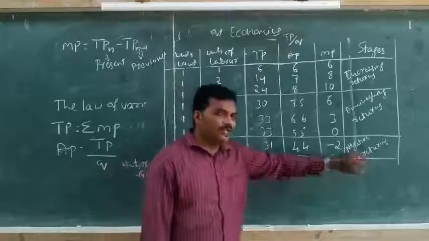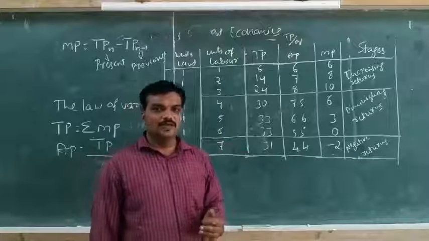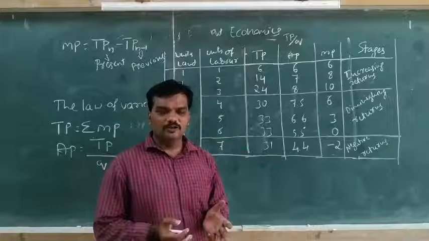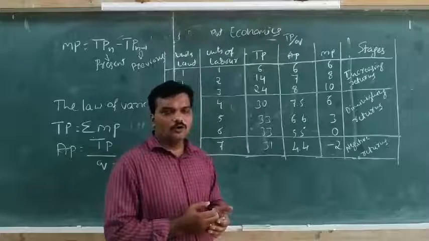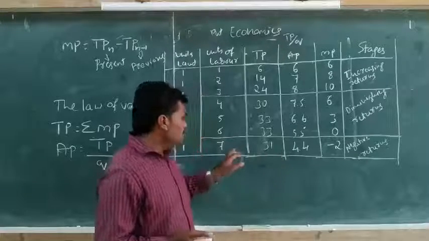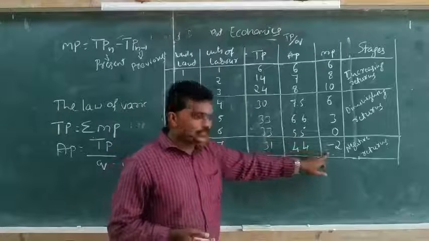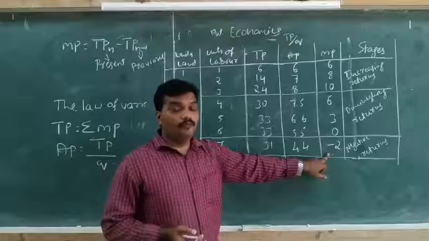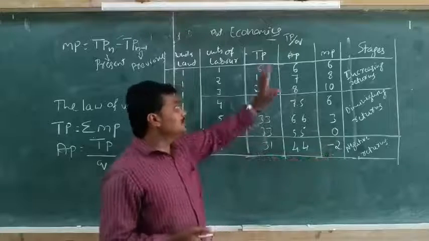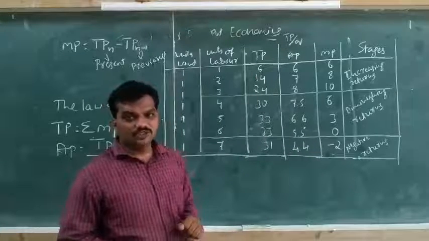Then the third stage, negative returns. Negative means decreasing output. As they employ more and more inputs, the marginal product becomes negative, which means the output decreases. This is the schedule explanation.